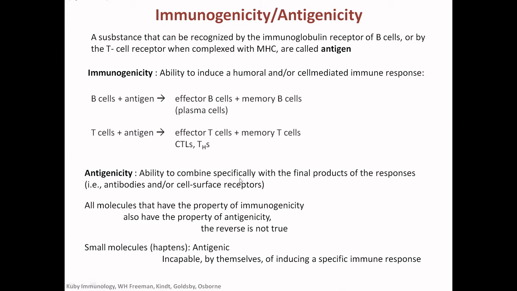Antigenicity is the ability to combine specifically with the final product of the response. That means the antibodies. So from here the antibodies are generated, and from here we have the T cell receptors, or the T cell receptor from the CD8 cells and the CD4 cells. So this means the substance has the ability to bind with the final product.